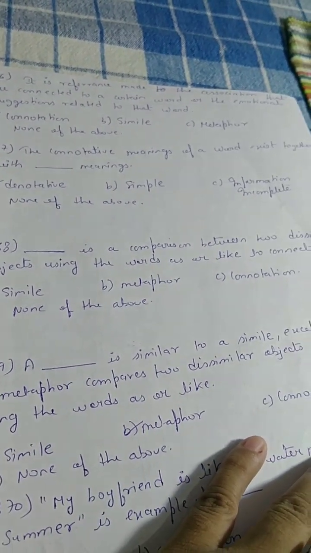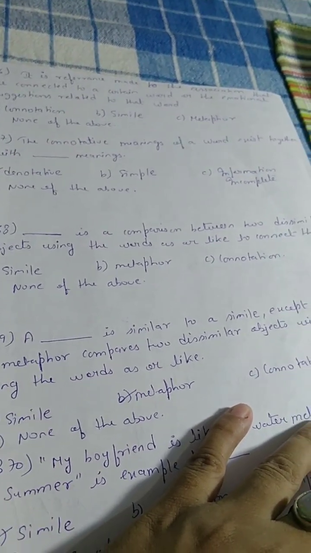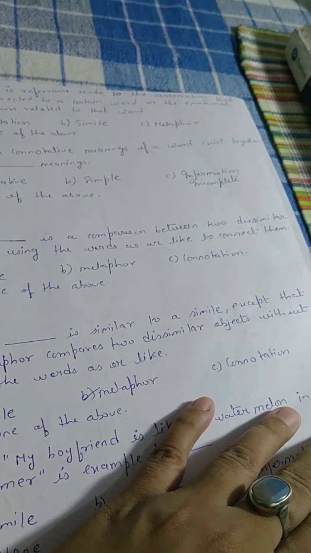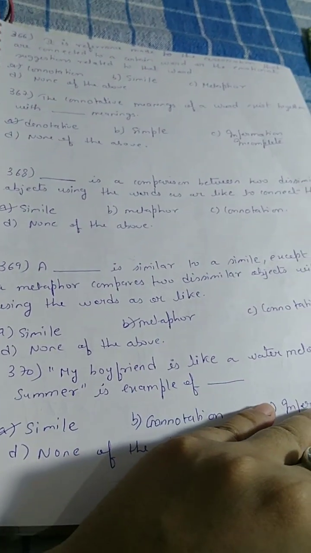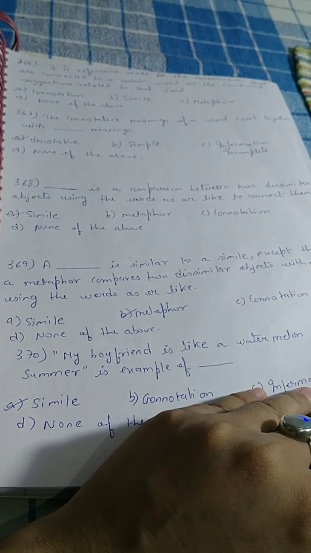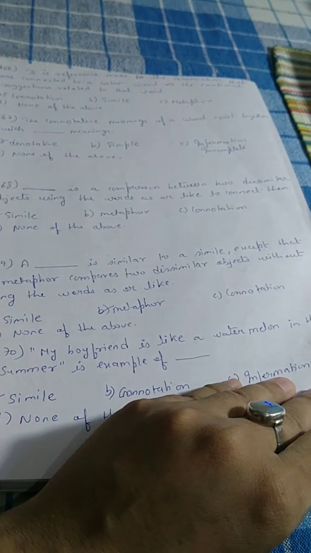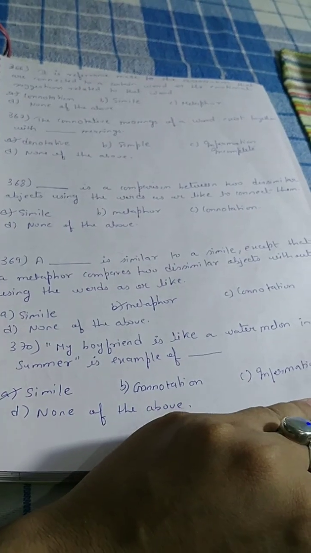Next question. A dash is a comparison between two dissimilar objects using the words as or like to connect them, that is simile. Next question. A dash is similar to a simile except that a metaphor compares two dissimilar objects without using the words as or like, that is metaphor.